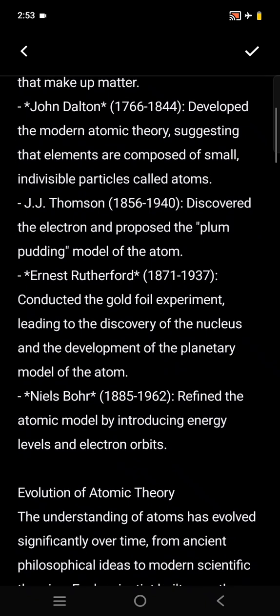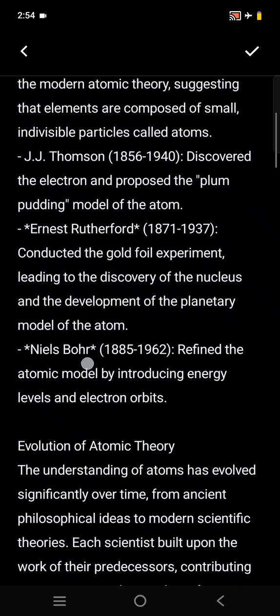The second scientist who contributed in this regard is John Dalton. His period is 1766 to 1844. He developed the modern atomic theory and suggested that atoms are small, and second, indivisible particles.